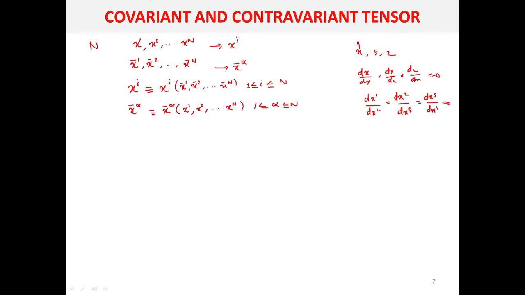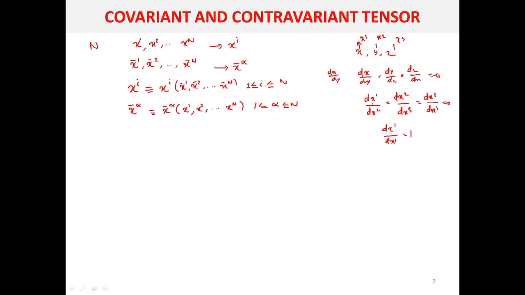That is, you have replaced x with x1, y with x2 and z with x3. But the value of dx by dx or dy by dy or dz by dz will be equal to 1. So dx1 by dx1 will be equal to 1.